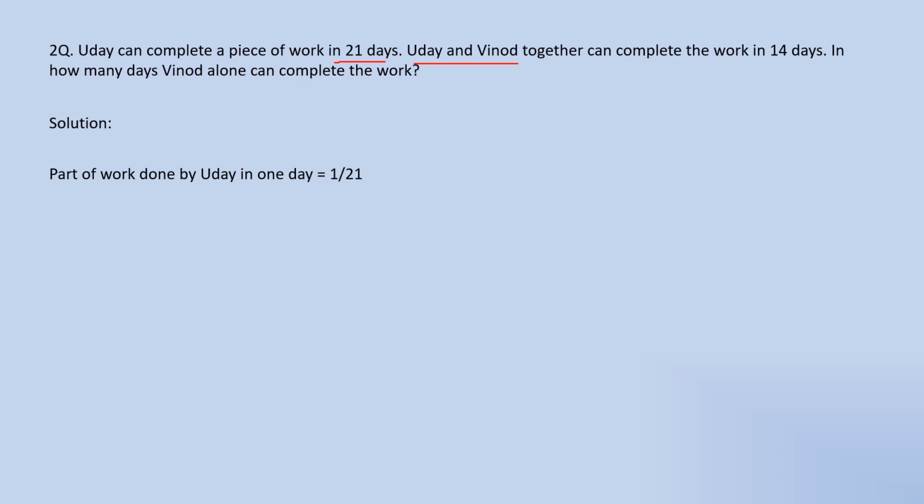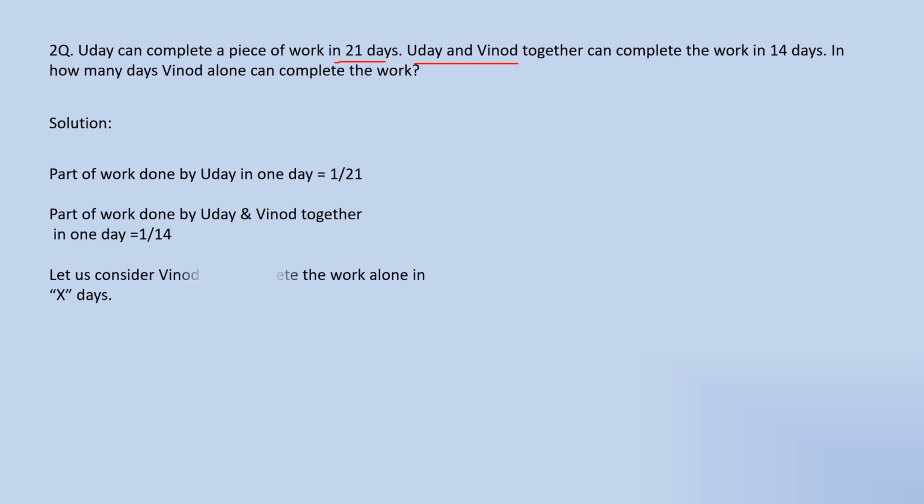Here I'm solving the problem using a basic method and a shortcut method. The first one is the basic method. The part of the work done by Uday in one day is 1 by 21, and the part of the work completed by Uday and Vinod together in one day is 1 by 14. So let us consider Vinod can complete the work alone in x days.